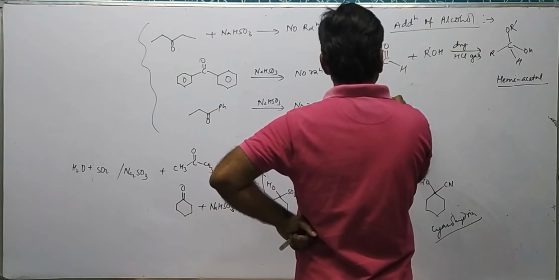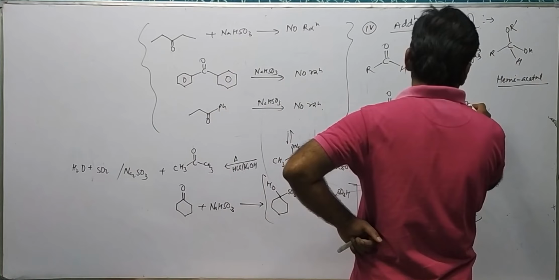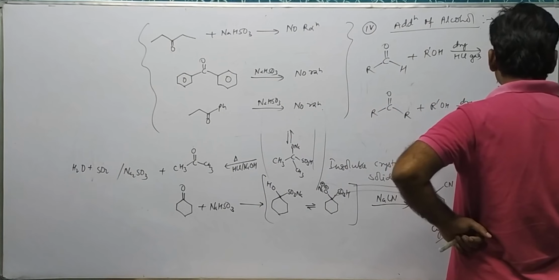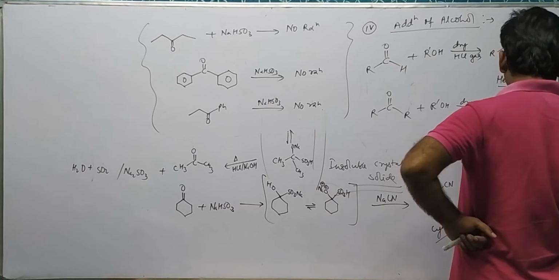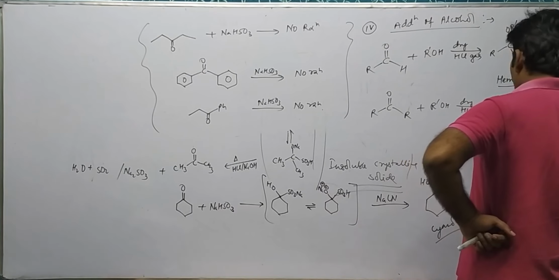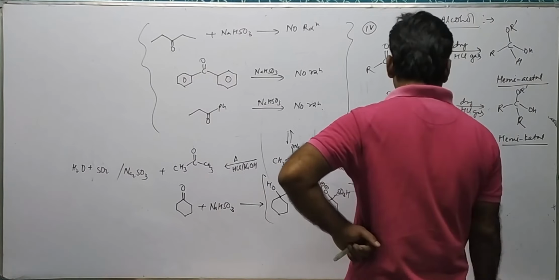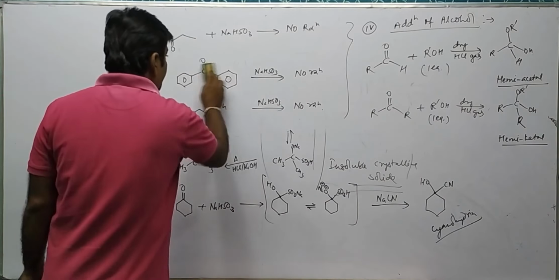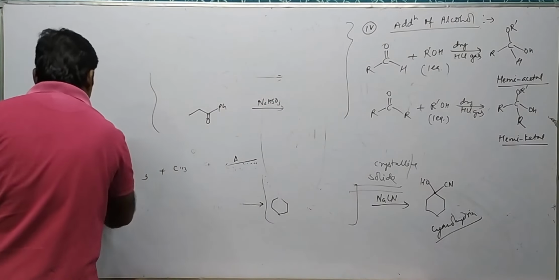If there is a ketone, C double bond O, R and R, plus R dash OH in presence of dry HCl gas, it forms R C OR dash OH and R. This is called a hemiketal. This we have taken one equivalent. Hemiacetal or hemiketal reacts with another equivalent of alcohol to form the corresponding acetal or ketal.